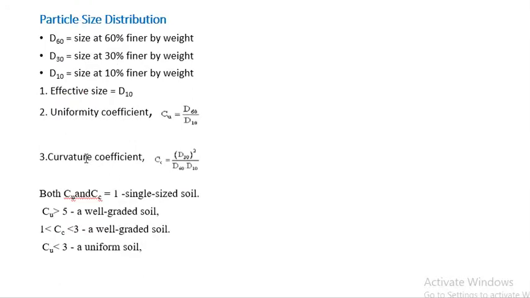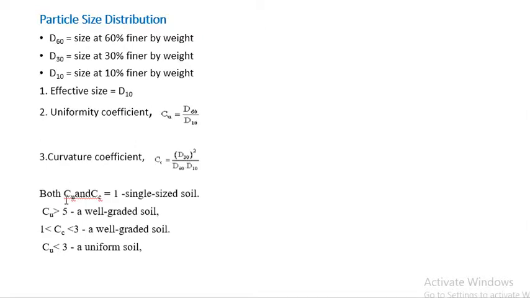Particle size distribution. D60 means the particle size at 60% finer by weight, D30 size at 30% finer by weight, D10 size at 10% finer by weight. The effective size is known as D10, and uniformity coefficient Cu is equal to D60 by D10. Curvature coefficient Cc is equal to D30 whole square by D60 into D10.